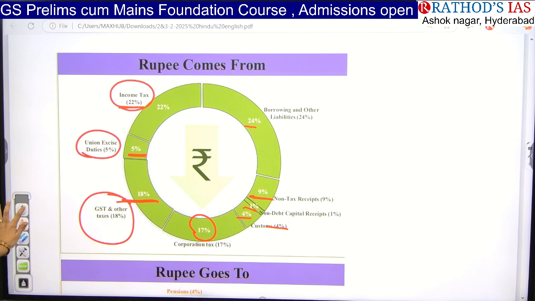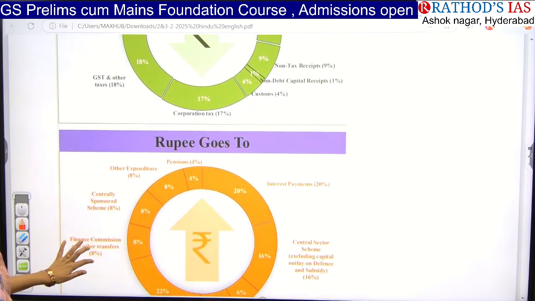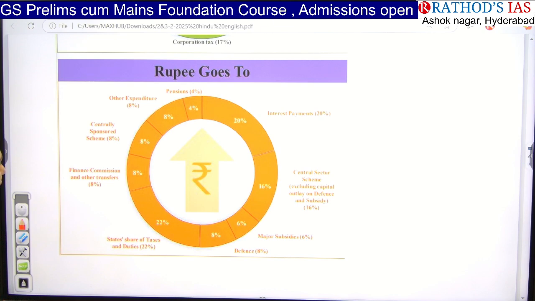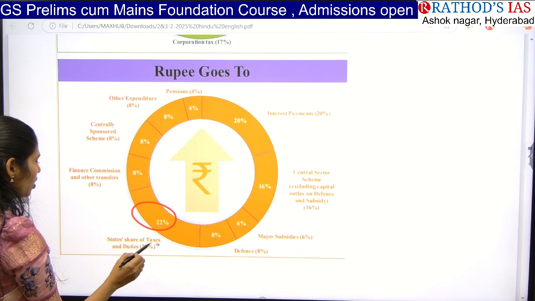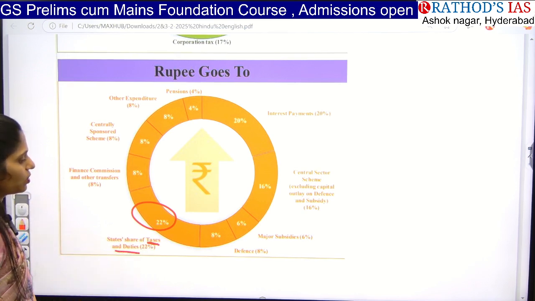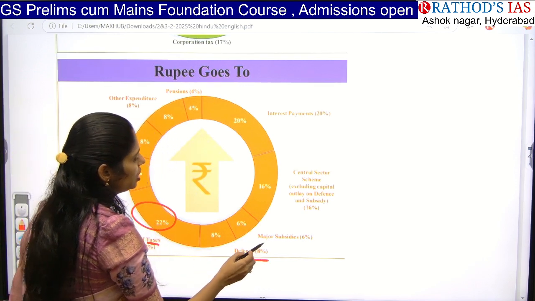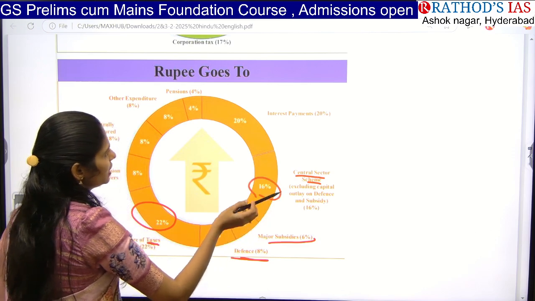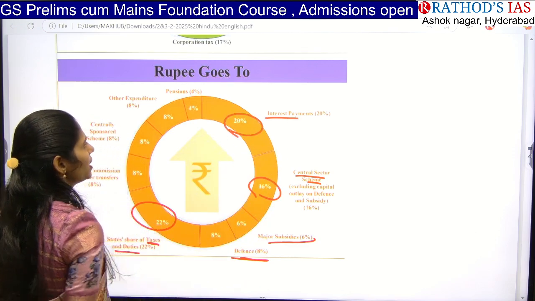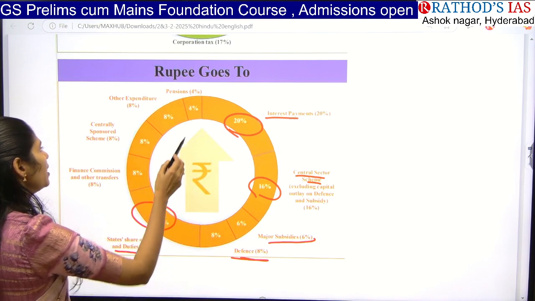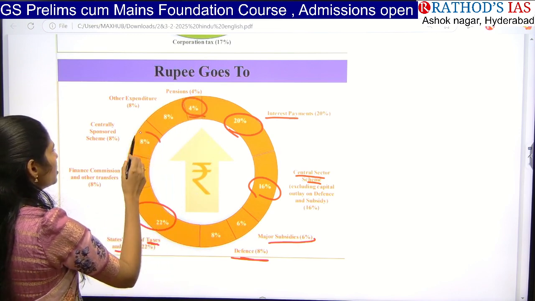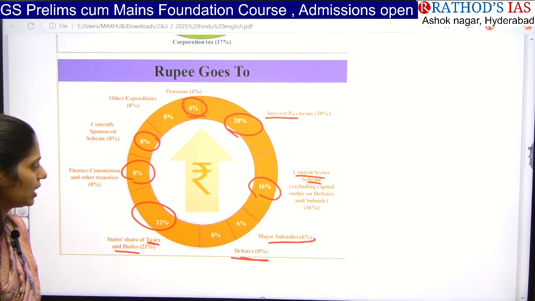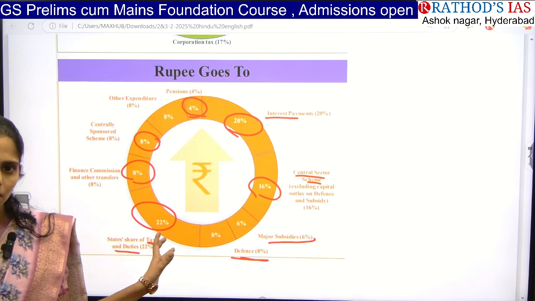Okay. And next one is how they are spending this money. So see here the expenditure path. So the highest expenditure is the share of taxes and duties. And next one is defense, where we are spending 8%. For subsidies, 6%. For central sector schemes, 16%. For interest, we are paying 20% of our revenue. And for pensions, 4%. And centrally sponsored schemes, 8%. And finance commission and other transfers, 8%. So this is about our expenditure.